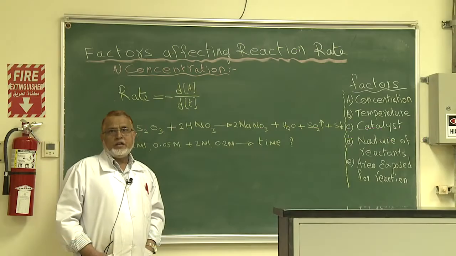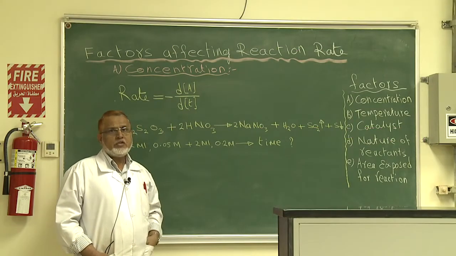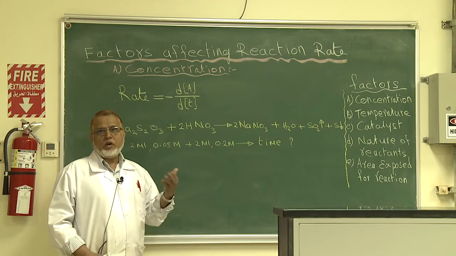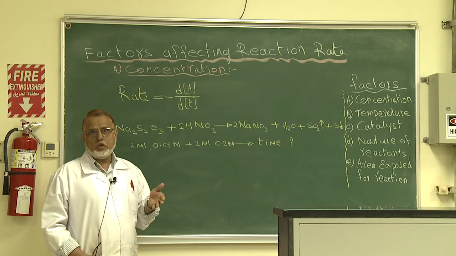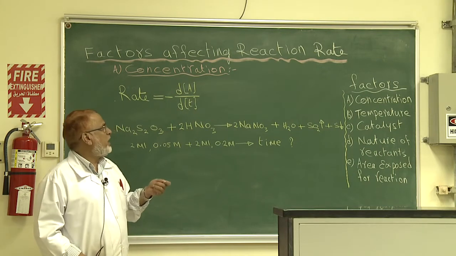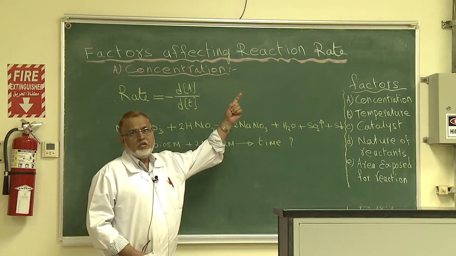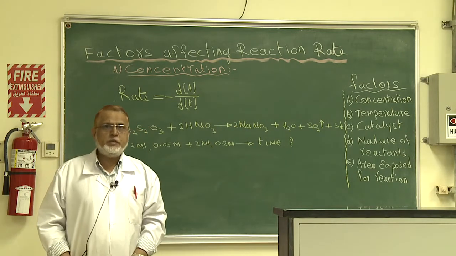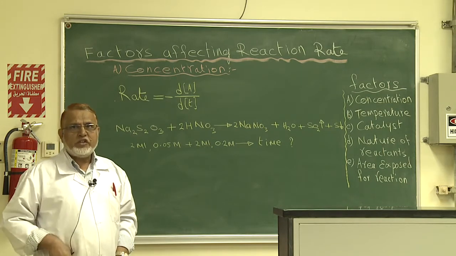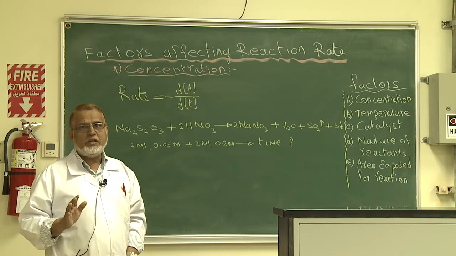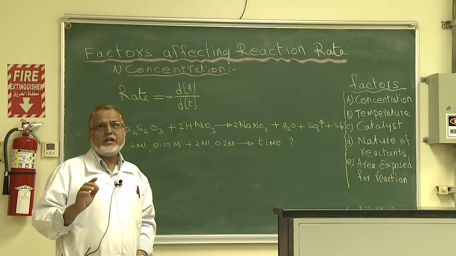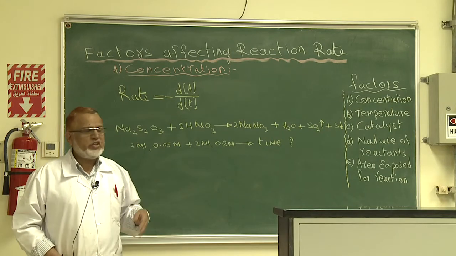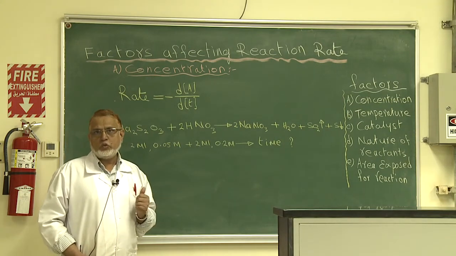Generally, we know that all reactions proceed over a certain time, and the reactions which are fast and the reactions which are slow, we can find with the help of one factor called rate. So, what is rate? In simple terms, rate means speed, the speed of a reaction. To understand the speed or rate of a reaction, the factor we measure is time. With the help of time, we can find out whether the reaction is fast or slow.